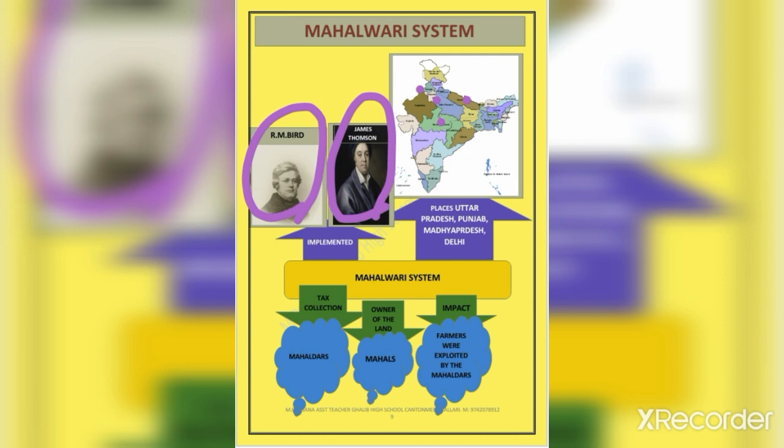Many zamindars had to lose their ownership of the lands. The marginal farmers and agricultural laborers who were dependent on these zamindars also suffered due to this.